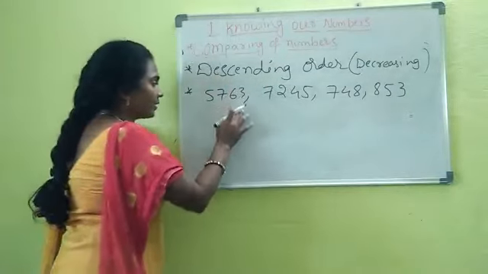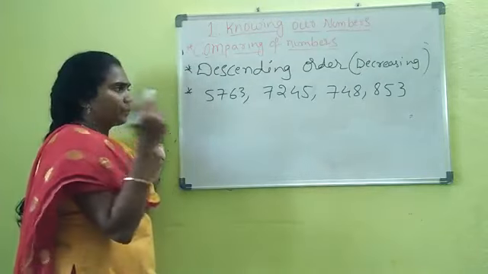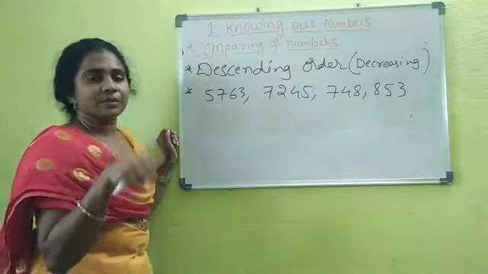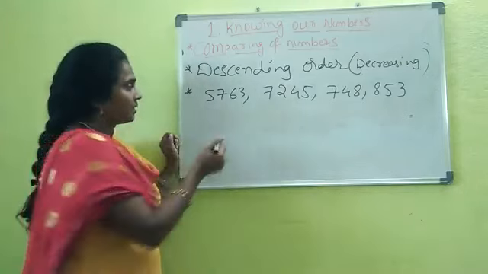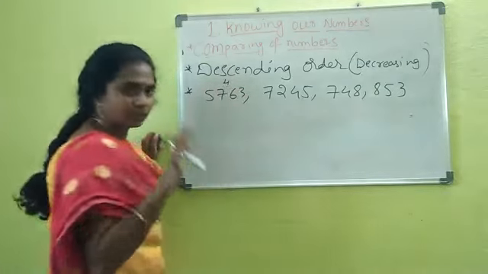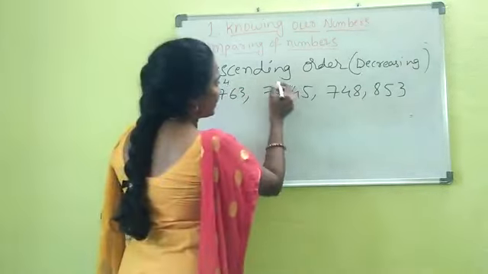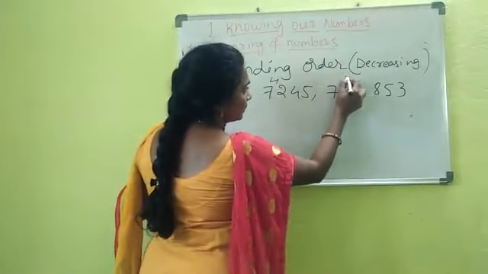First, you will identify the larger number from the set of numbers, right? So, before finding the larger number, what is the first step? While comparing the numbers, you should count the number of digits. How many digits here do we have? 1, 2, 3, 4. We have 4 digits. How many digits here? 4 digits. How many digits do we have here? 3 only.